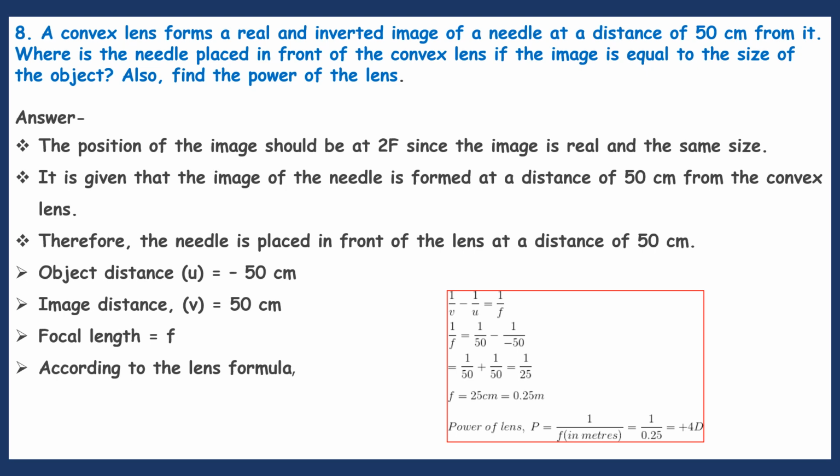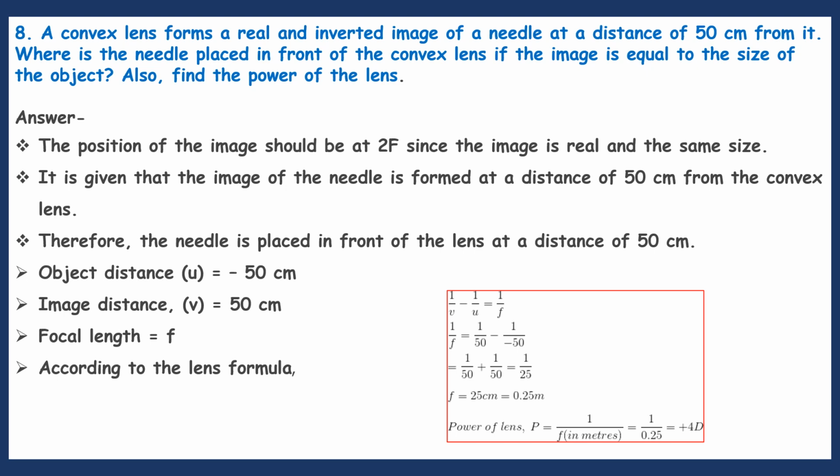Since power is always given in terms of meters, we have to convert the centimeters into meters. So 25 centimeters is equal to 0.25 meter. Now we have got the focal length, and we have to find the power. So the power of the lens is P equals 1 by f, that equals 1 by 0.25, that equals plus 4 D. Here the positive symbol indicates a convex lens.